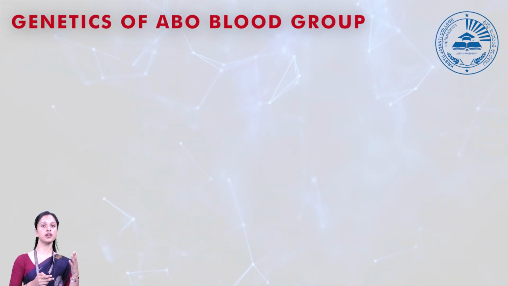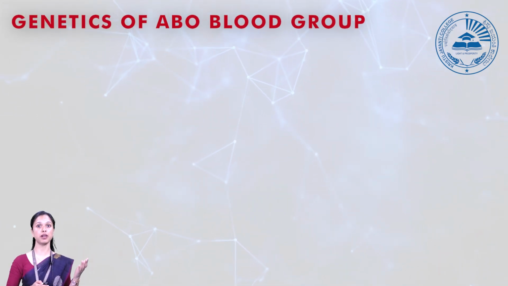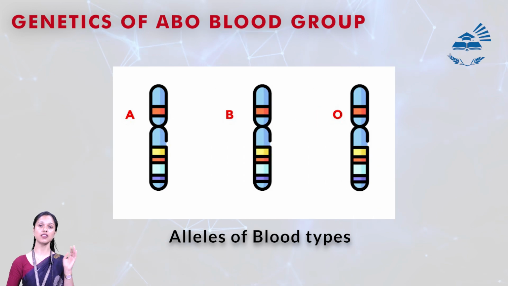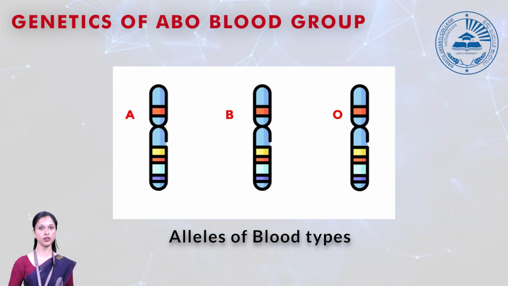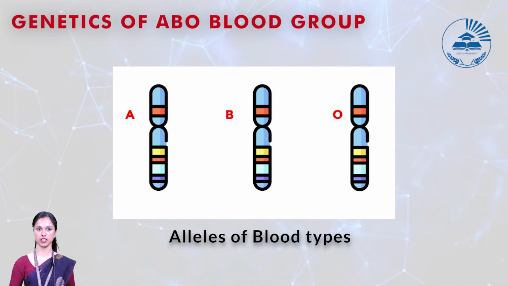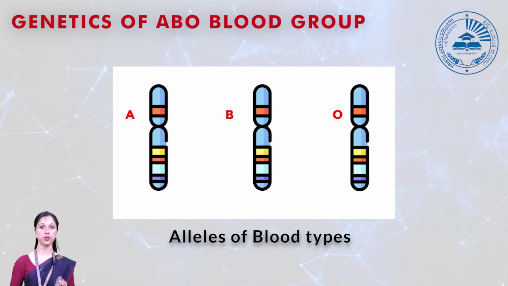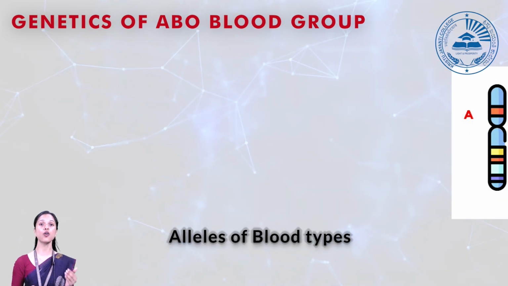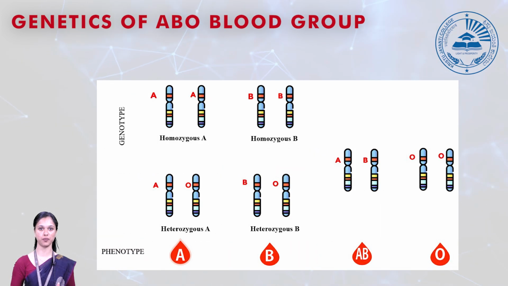From the characterization done by Karl Landsteiner, we know that there are 3 alleles: A, B, and O. Based on those alleles present in your body, there are certain genotypes and certain phenotypes that you're going to have. If you have both A alleles, that is the homozygous A condition.